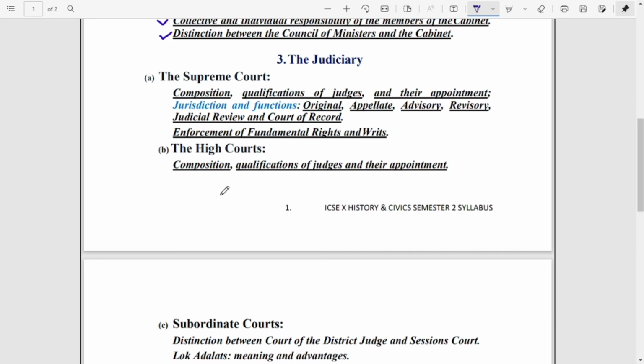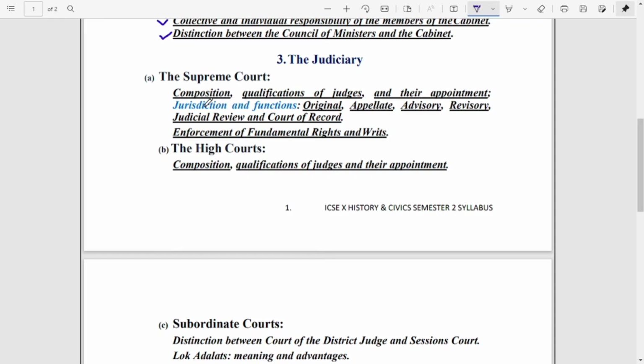When you prepare, you will definitely get these two chapters separately, or in some books you will get both topics in one chapter under the heading judiciary. For the Supreme Court, you have to go through the composition of the Supreme Court, the qualification of judges, and their appointment. That means what the qualifications are to become a judge of the Supreme Court, and who appoints the judges as well as the Chief Justice.